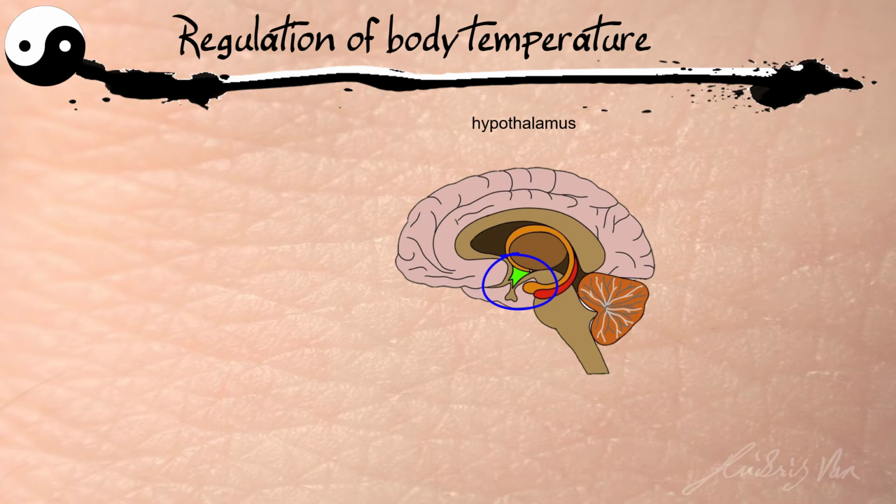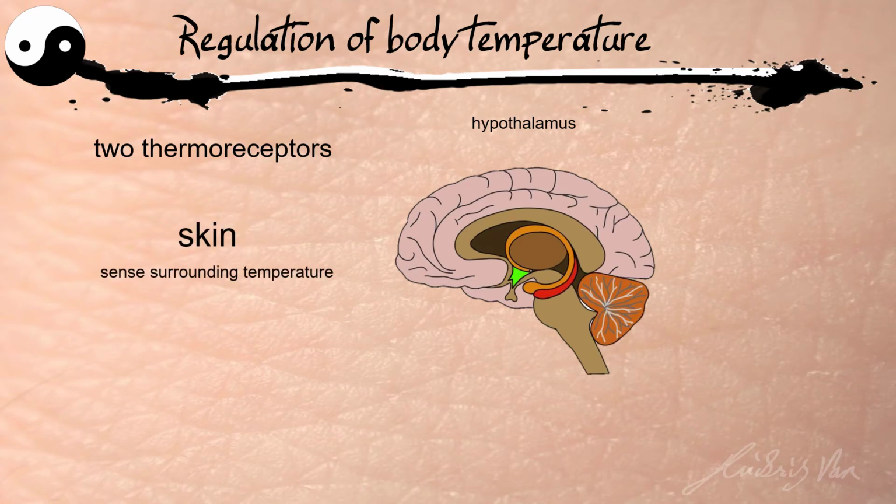This hypothalamus will trigger a response when there is a decrease or increase in our body temperature. And the hypothalamus needs help from receptors. There are two sets of thermoreceptors in our body that are responsible for sending signals to the hypothalamus for it to trigger a response. What are thermoreceptors? Basically, they are cells that are sensitive to change in temperature. So when it's too hot or too cold, they will send a signal to our hypothalamus in order for a response to be triggered.